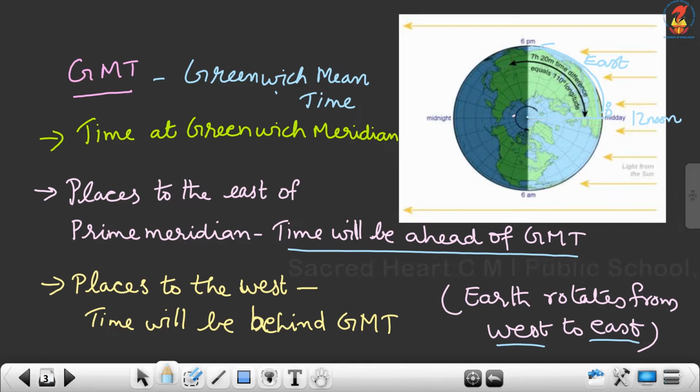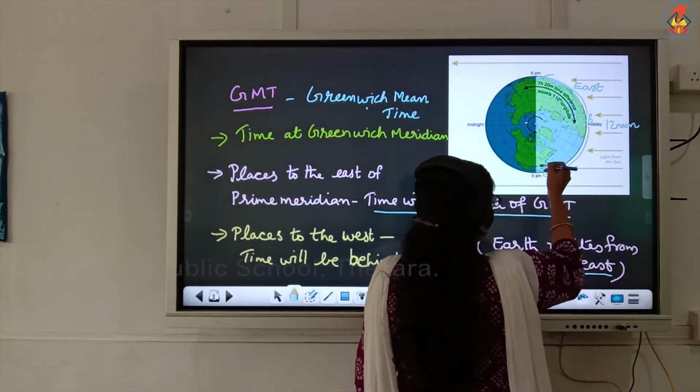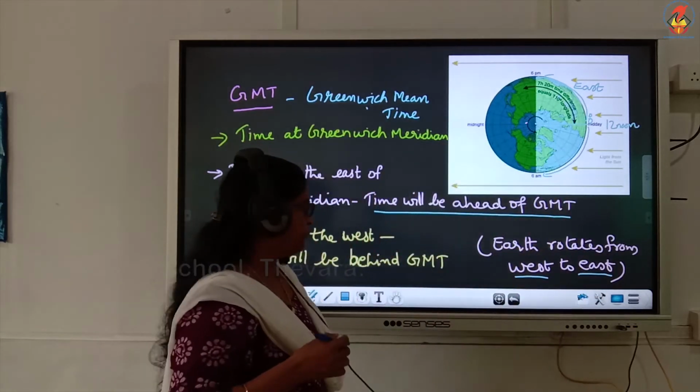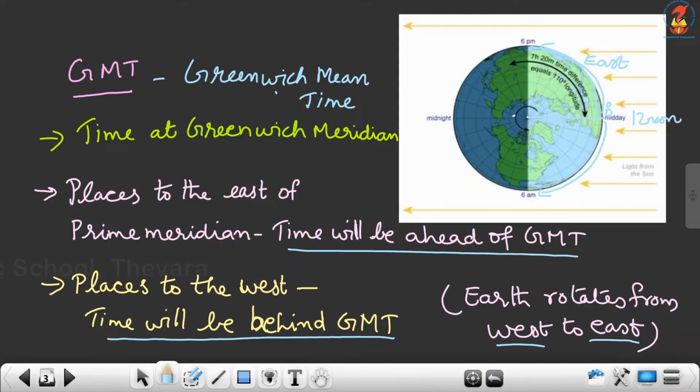And the places to the west of the prime meridian, the time will be behind GMT.